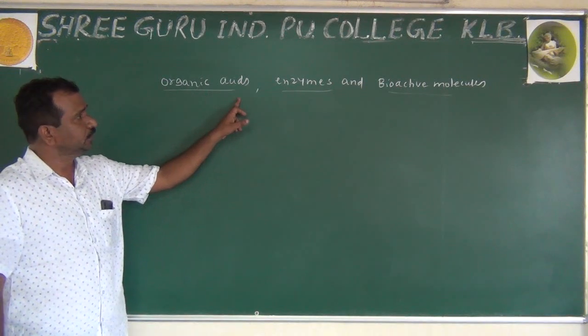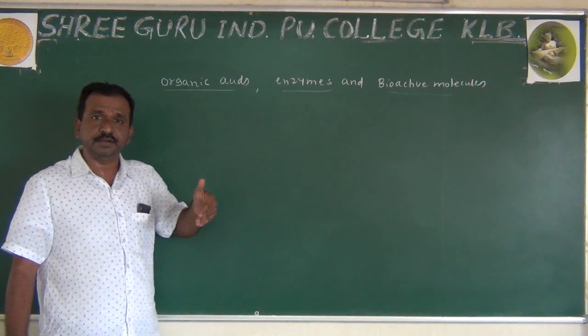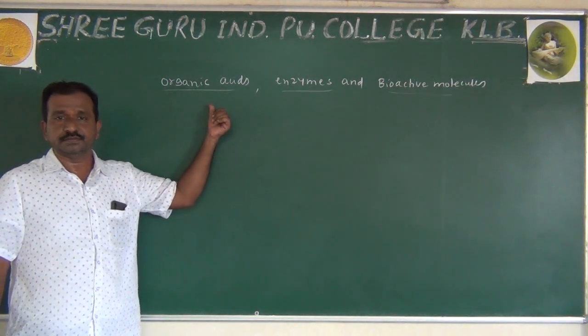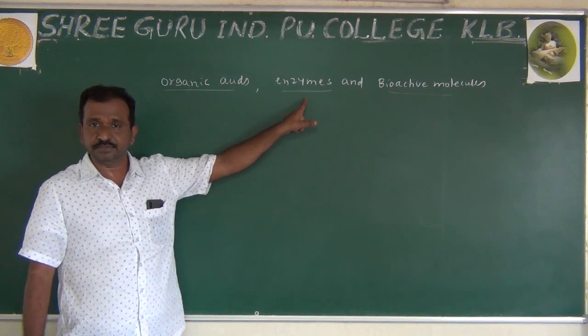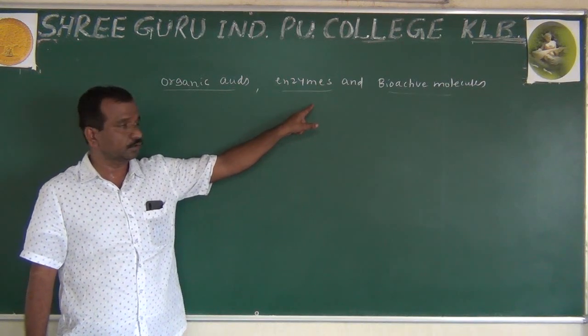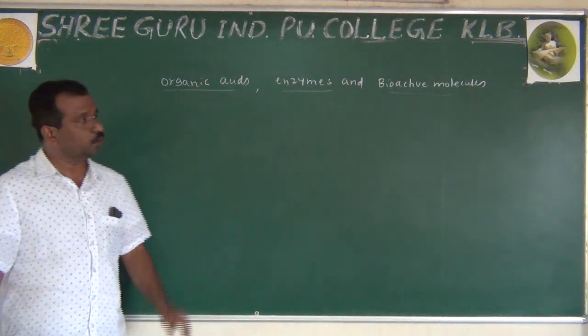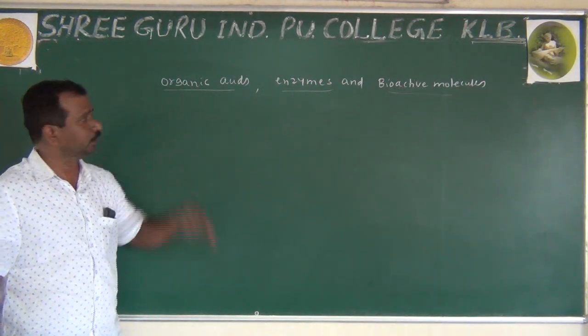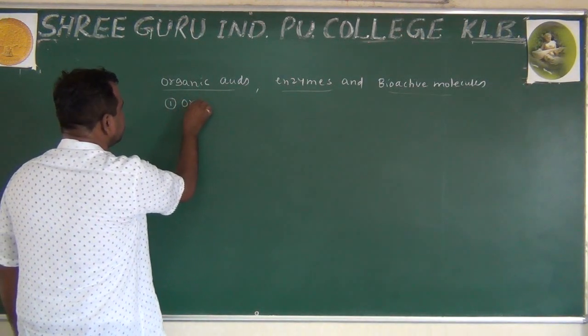Organic acids are one part. The acidic substances are also prepared by microorganisms. Plus, we also prepare certain enzymes by using microorganisms. Later on, bioactive molecules. Now we are going to observe one by one. First are the acidic substances, that is, organic acids.